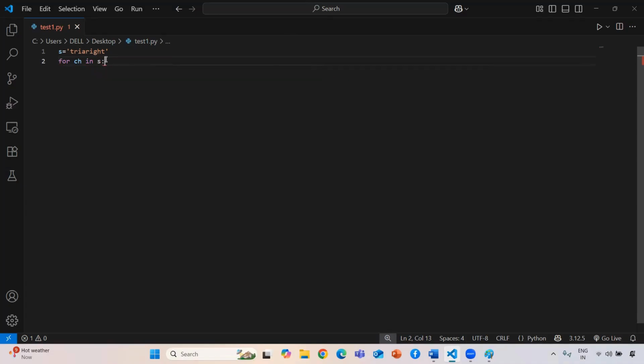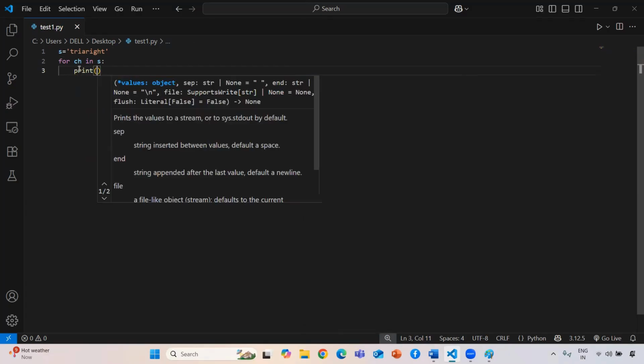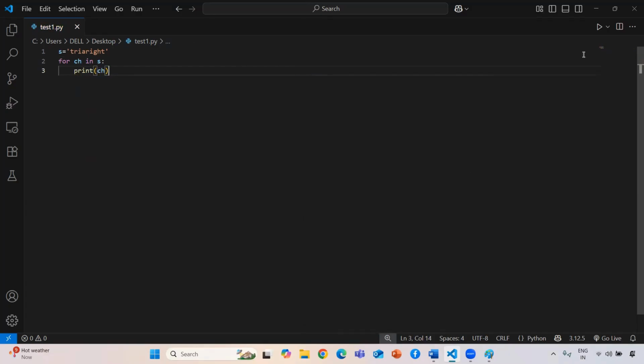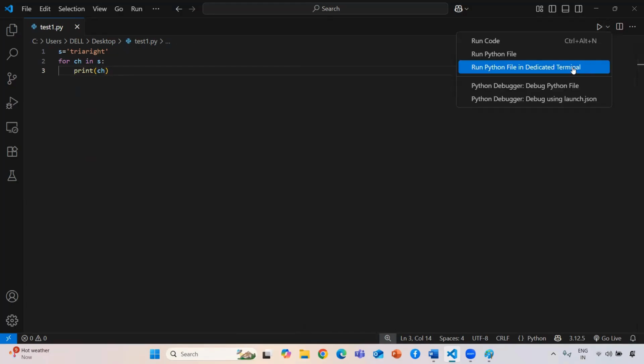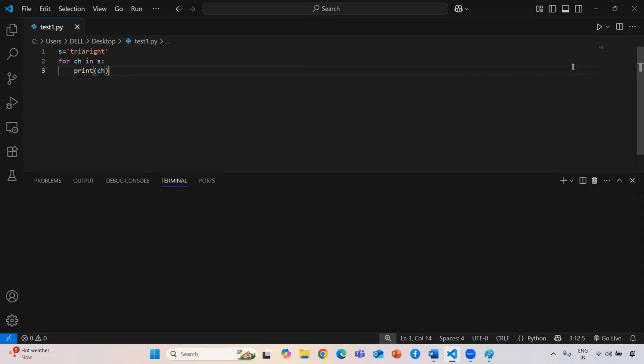Now after giving this s, you need to give the indentation. My requirement is to print every time, so here I just want to print the character each time. Now how the controller is going to work, what the control flow is, where the memory is going to be created, how each and everything will happen, we are going to see now.